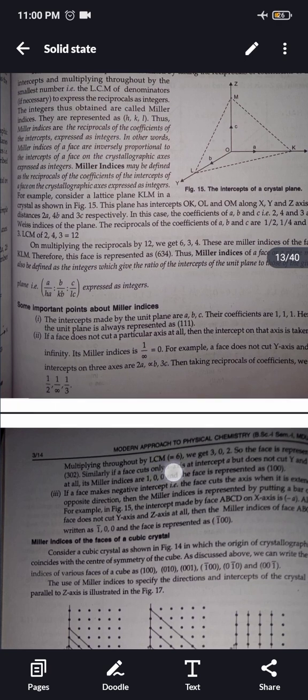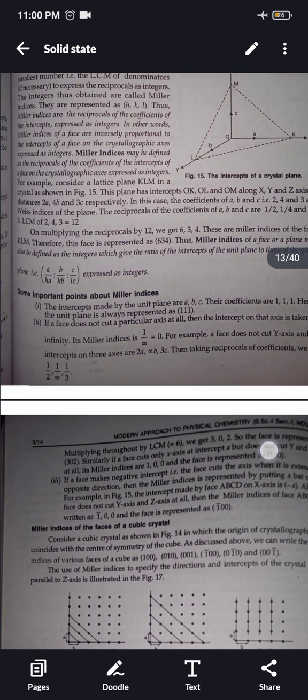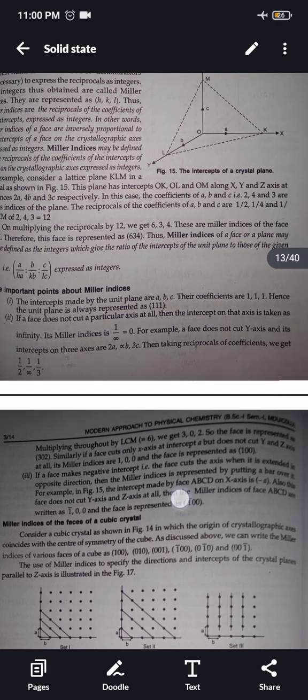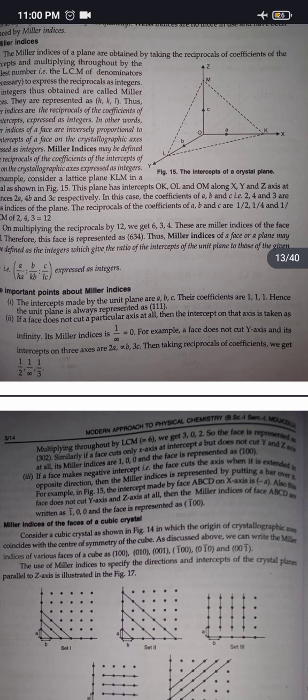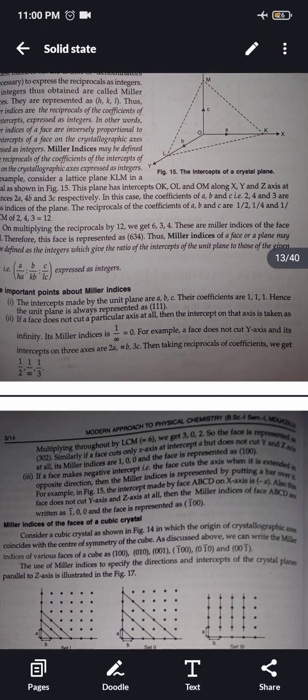Similarly, if a plane cuts only the x-axis at intercept a but does not cut the y and z-axis at all, its Miller indices are 100 and the plane is represented by (100). If a plane makes negative intercepts, that is, the plane cuts the axis when it is extended in the opposite direction, then the Miller index is represented by putting a bar over it.